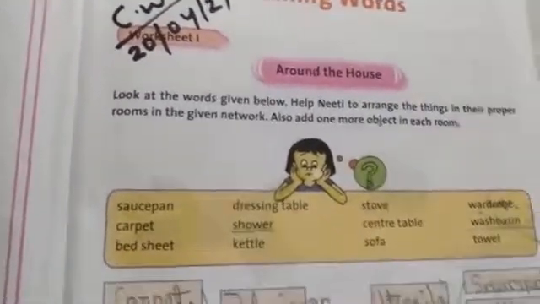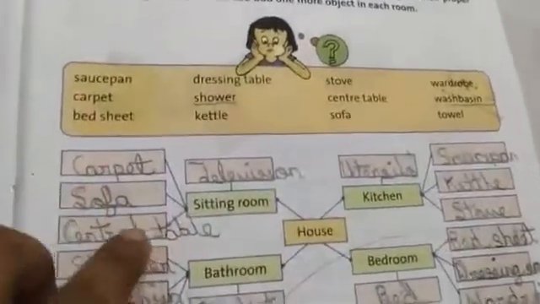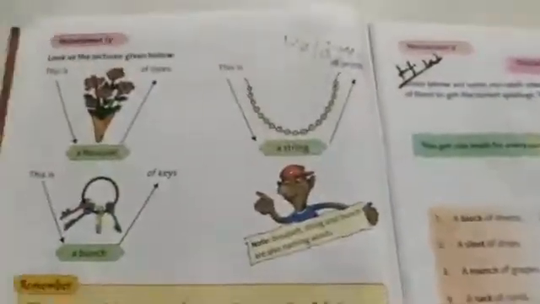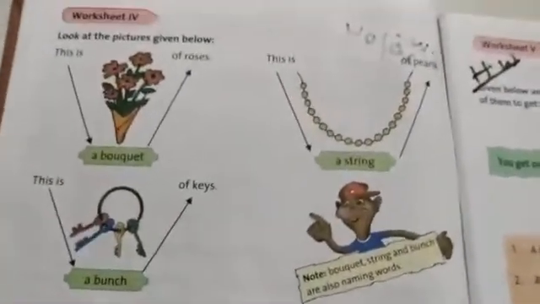So now my dear children, today I am going to teach you collective noun. So let us see. My dear children, in the previous class, I taught you what naming words are, and worksheet number 1, worksheet number 2, and worksheet number 3. Now we will come to worksheet number 4.